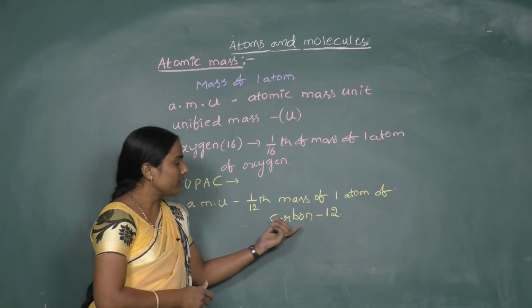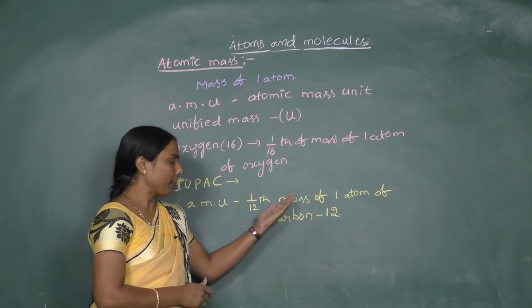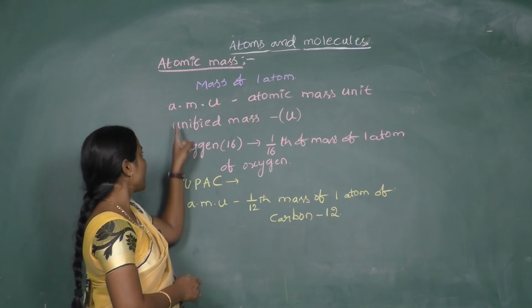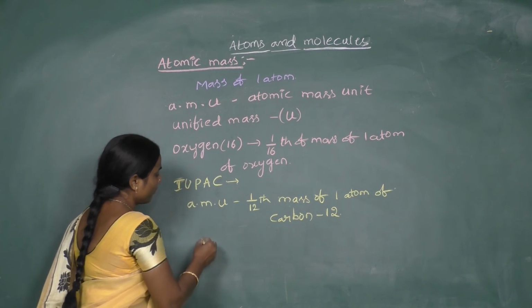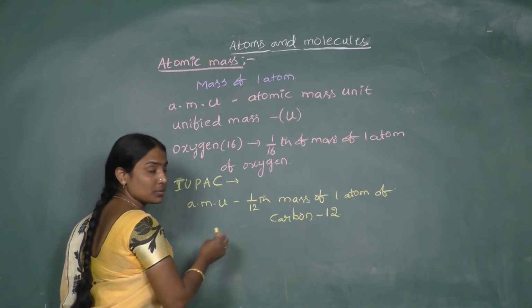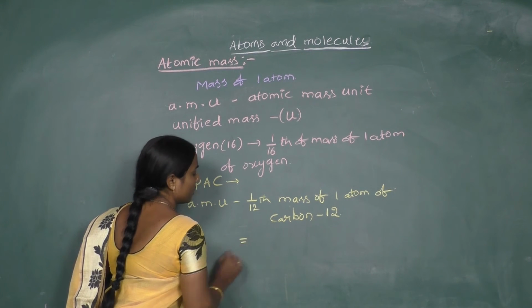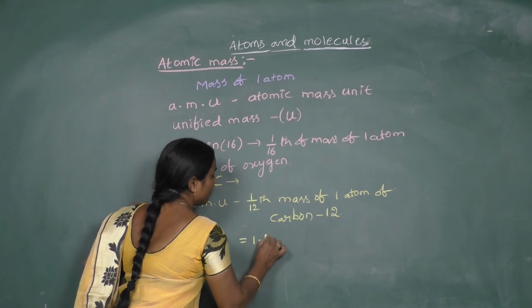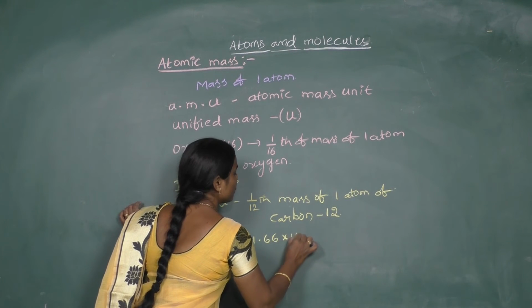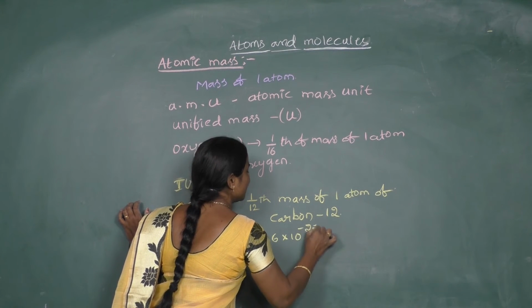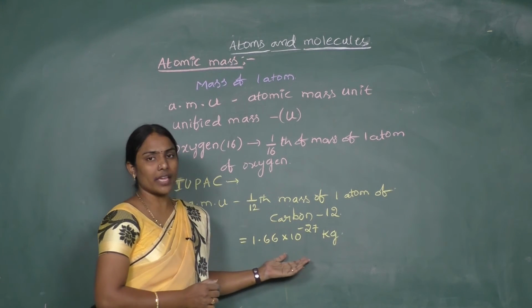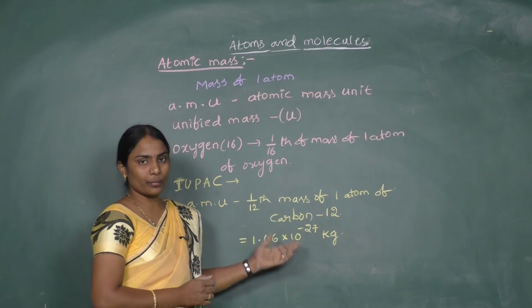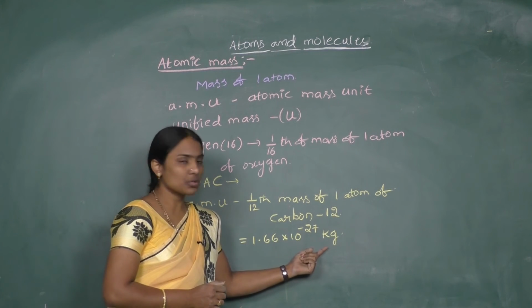The weight of the C12 isotope divided by 12 is taken as the value of 1 AMU. And the value of 1 AMU in terms of kgs is exactly 1.66 × 10^-27 kg.